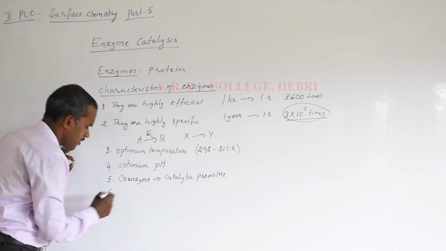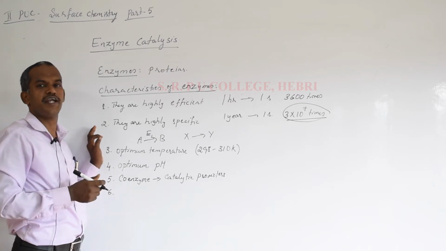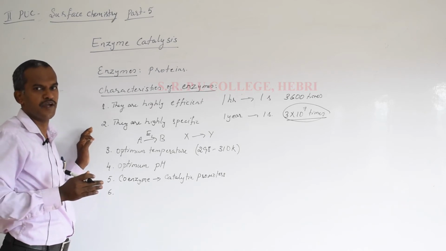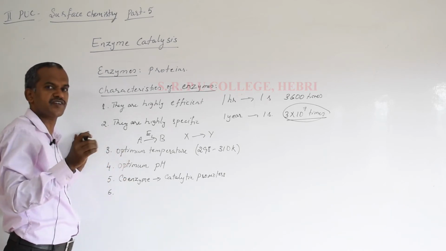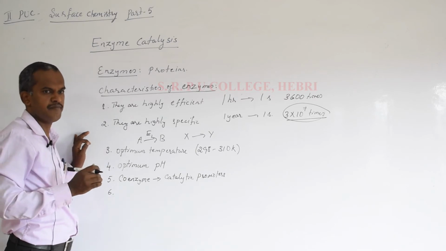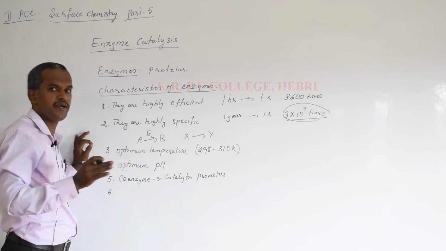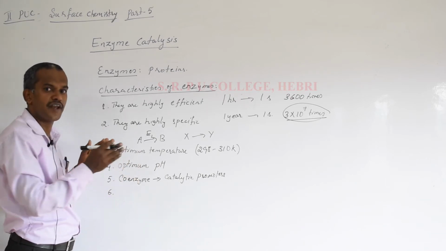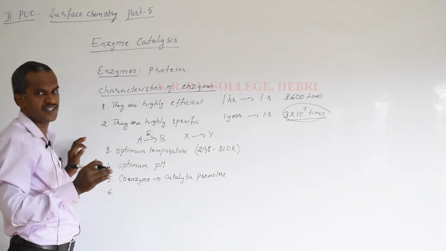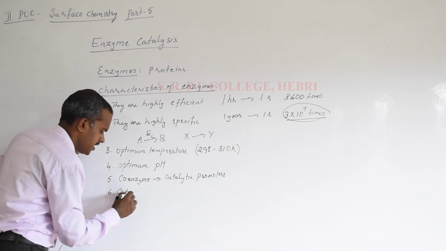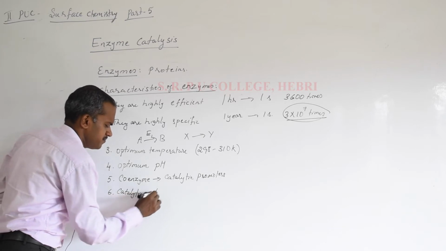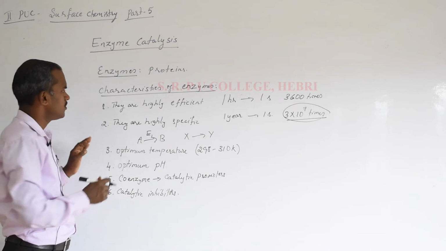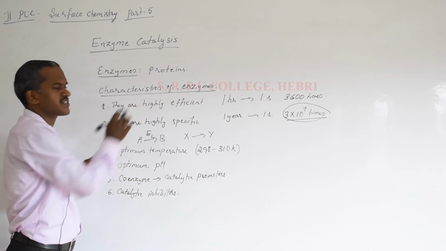Now one more point you have to understand. Whenever you talk about catalytic promoters, there are catalytic inhibitors, or catalytic poisons, also. Especially in a biological system, some of the drugs can decrease the efficiency of an enzyme, and they are called catalytic inhibitors or catalytic poisons. Similar to chemical catalysts, for enzymes also there are some substances which decrease efficiency. They are called catalytic inhibitors or catalytic poisons.